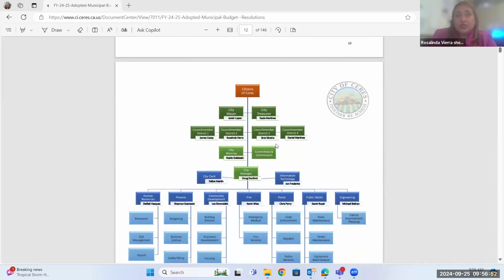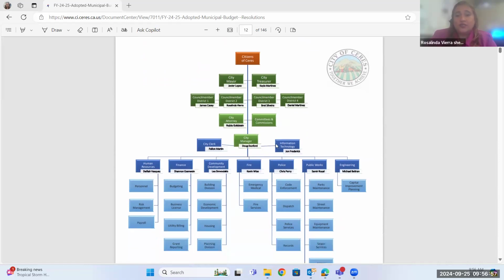Okay, so moving on, this is primarily what I want to go over, is there's been a lot of discussion about layoffs, cutoffs, or what exactly is going on. So this is actually the layout of how things work. So the citizens of Ceres are the ones that ultimately report to those that are elected. So the mayor, treasurer, and the 4 council members are all elected through a voting process, right? And then the city attorney, city manager, and the committees and commissions are all appointed. So the city manager and the city attorney are both ones that are appointed by the council or agreed upon.